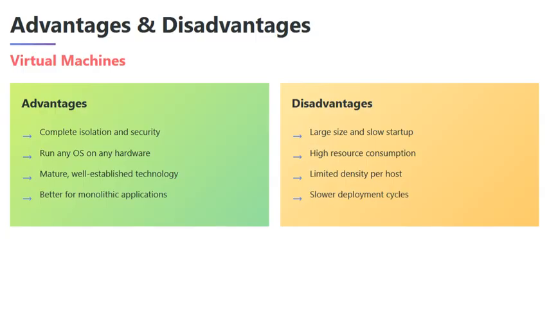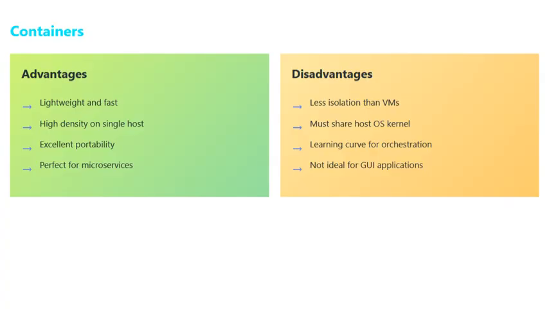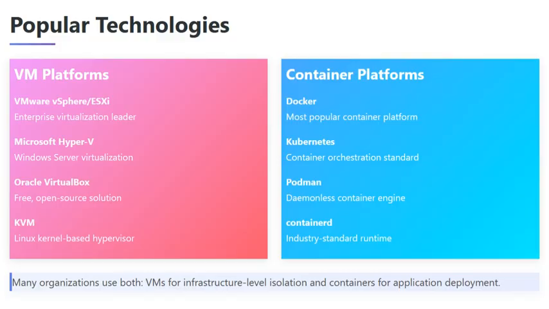Every technology has trade-offs. VMs offer complete isolation and can run any OS, but they're large and resource-intensive. Containers are lightweight and portable, perfect for microservices, but provide less isolation and must share the host kernel. For VMs, you've got VMware, Hyper-V, and VirtualBox. For containers, Docker dominates with Kubernetes handling orchestration.